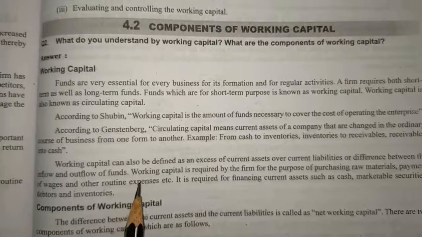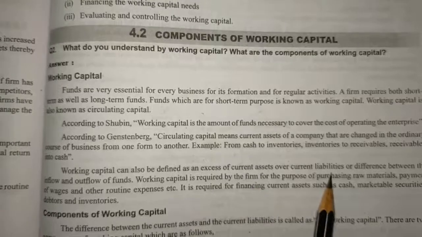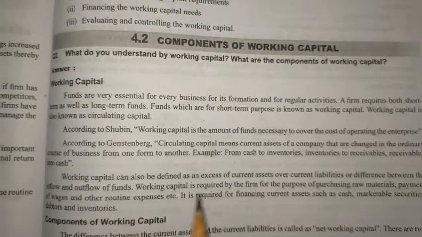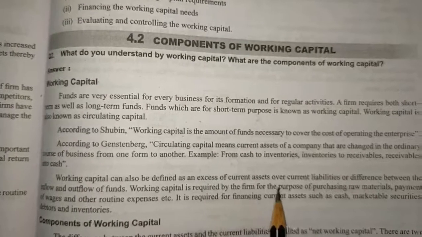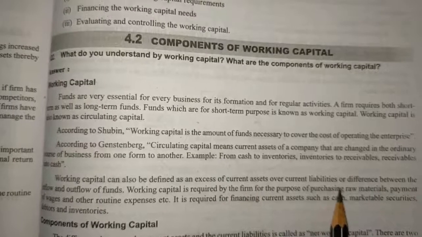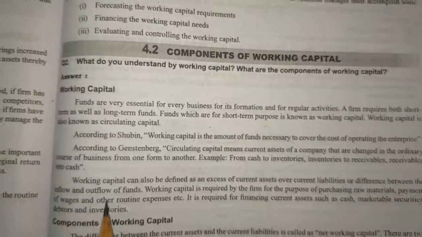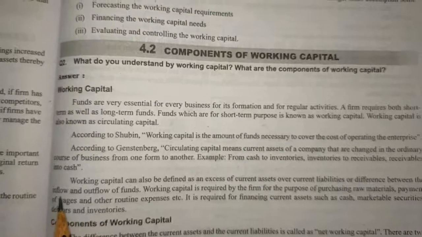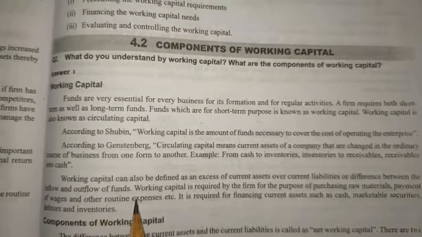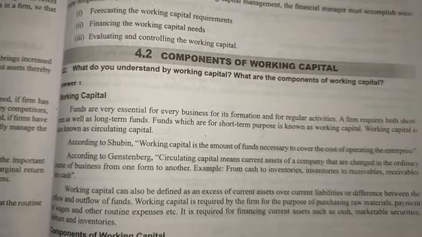Working capital can also be defined as an excess of current assets over current liabilities, or the difference between inflows and outflows of funds. There is a formula for working capital: current assets minus current liabilities, and you will get working capital. Or when you see the difference between inflows and outflows, that will be considered as working capital.